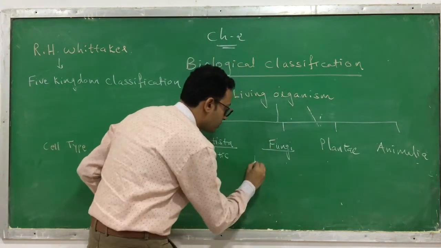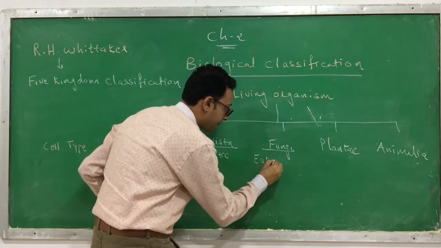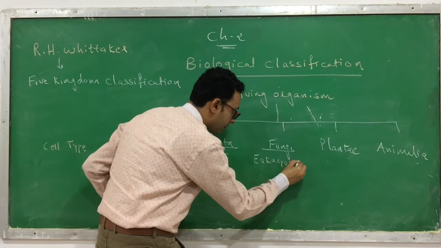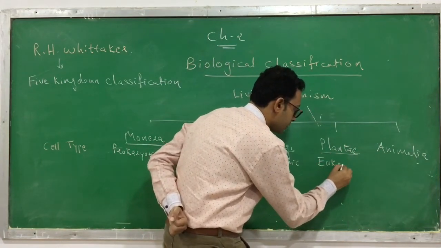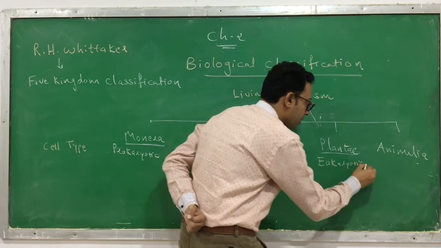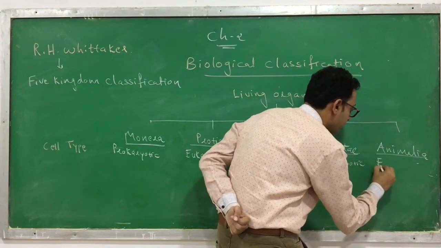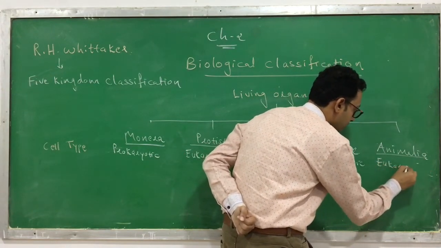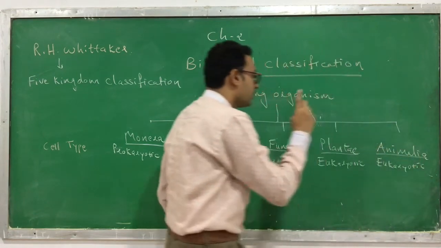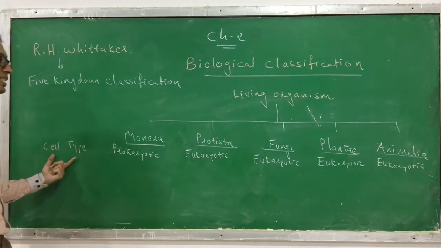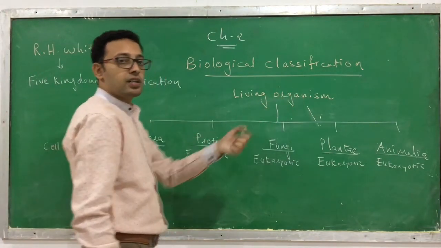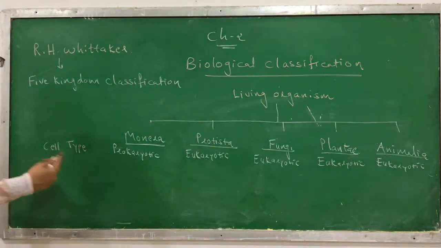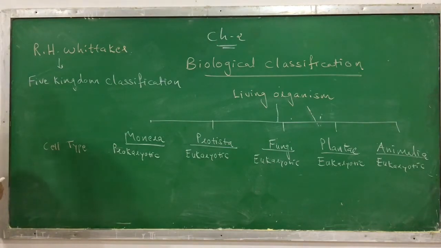The fungi also have a eukaryotic cell. The Plantae have a eukaryotic cell. And the Animalia again have a eukaryotic cell. So this is the first category on which they are classified, cell type. The Monera is prokaryotic, the rest are all eukaryotic organisms. Based on that, they are classified.